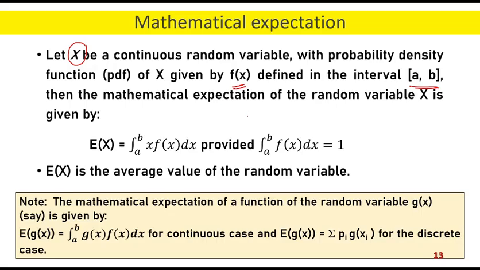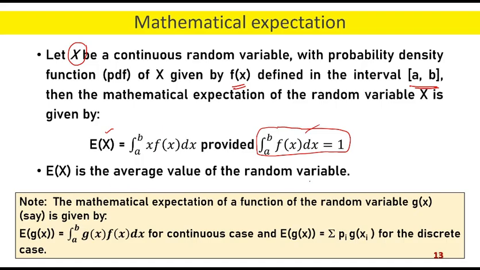Then the mathematical expectation of the random variable x is given by expectation of x equal to integration of a to b x into f(x) dx, provided that integration of a to b f(x) dx equal to 1. That means, as we have seen earlier, that the total probability in the entire range of the density function should be equal to 1, and this is the integration.